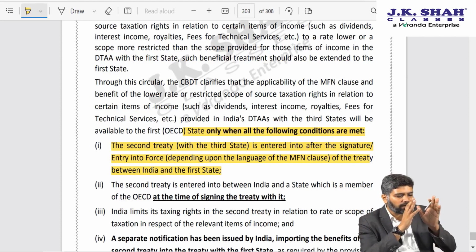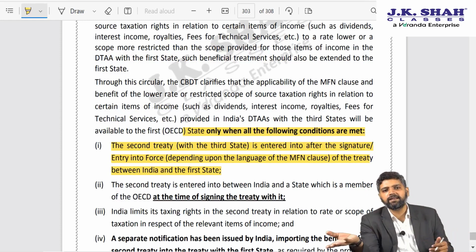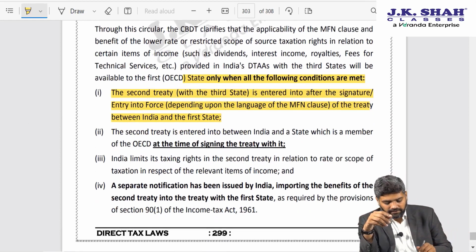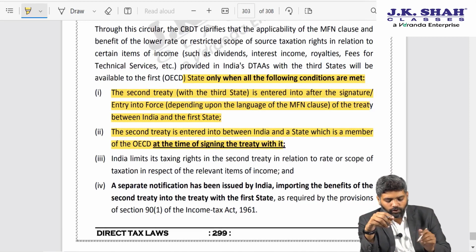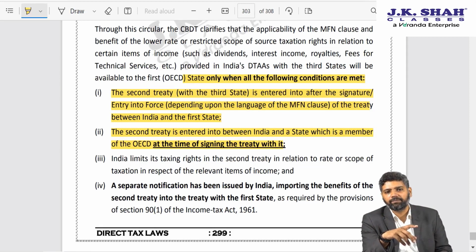When I entered into a treaty with France, I provided for a certain rate of tax, and subsequently there is another treaty. Then the second treaty is entered into between India and a state which is a member of OECD at the time of signing the treaty. So that subsequent state should be a member of OECD, only then most favored nation clause will apply.